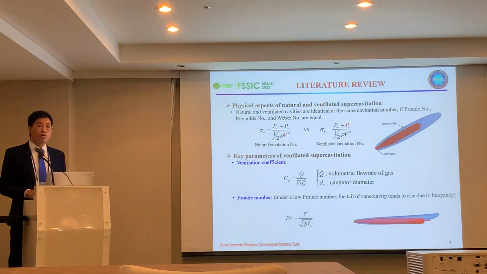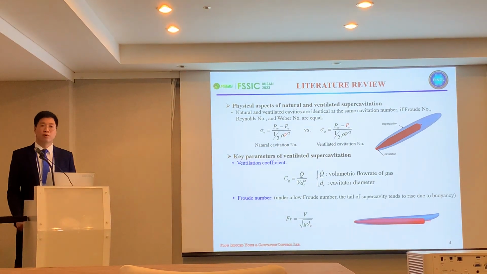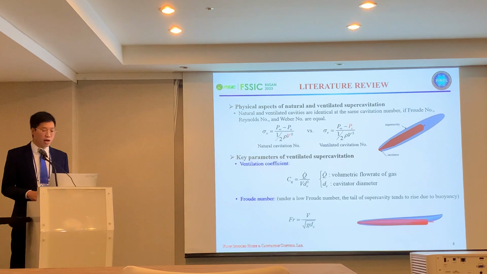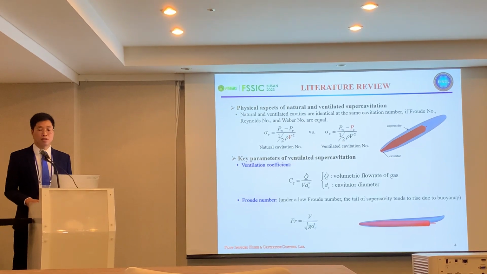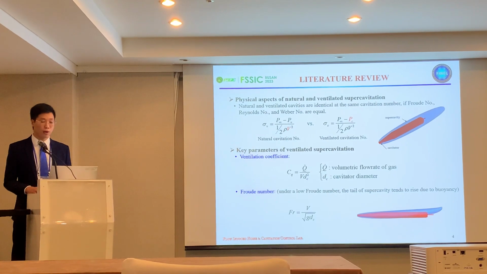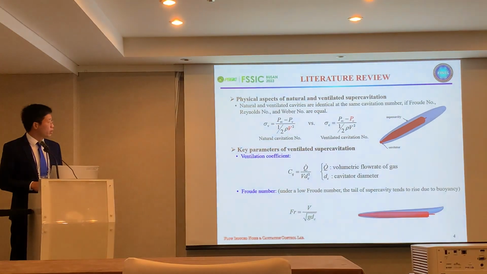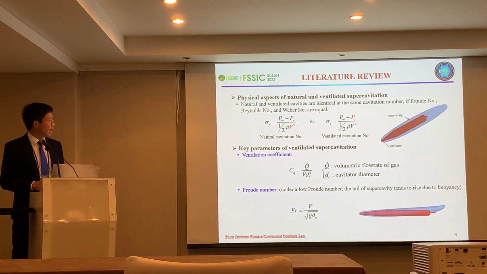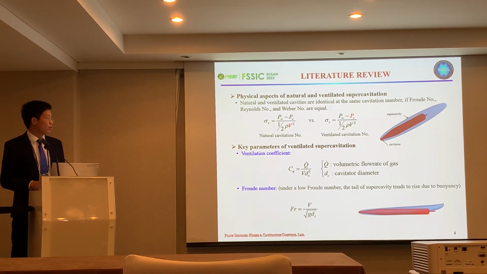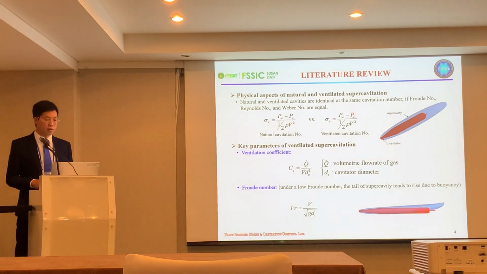What about the physical aspects of natural and ventilated supercavitation? Natural and ventilated supercavitation are the same at an identical cavitation number when the Froude number, Reynolds number, and Weber number are equal. In this study, sigma V stands for the natural cavitation number, and sigma C stands for the ventilated cavitation number.